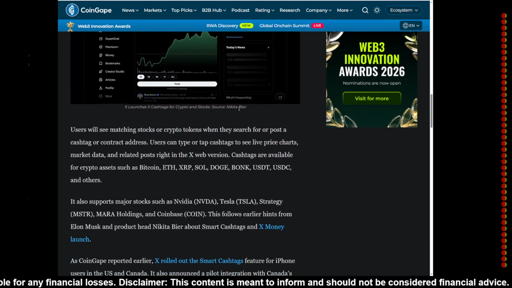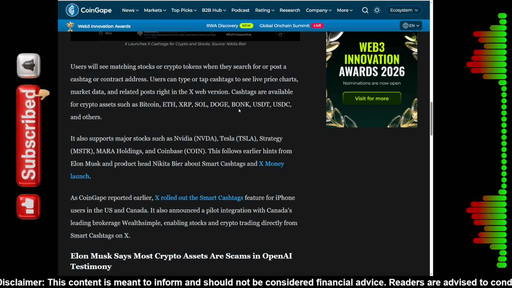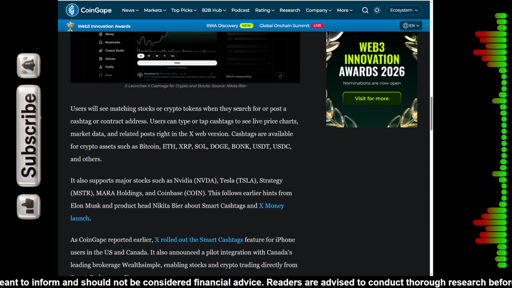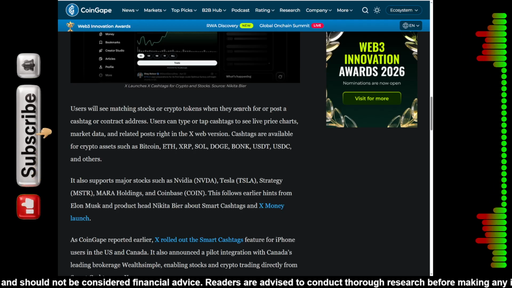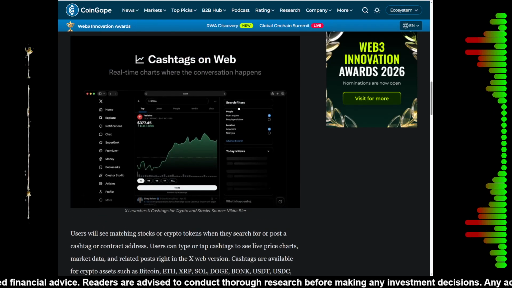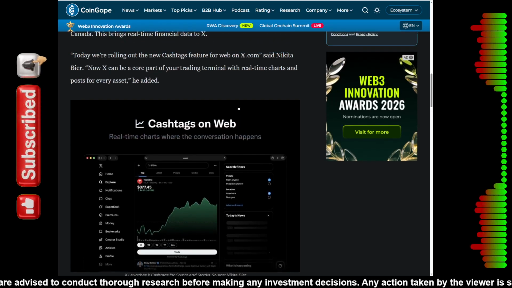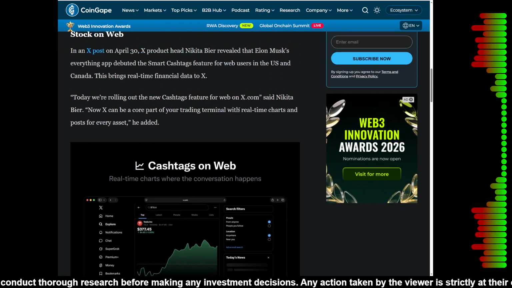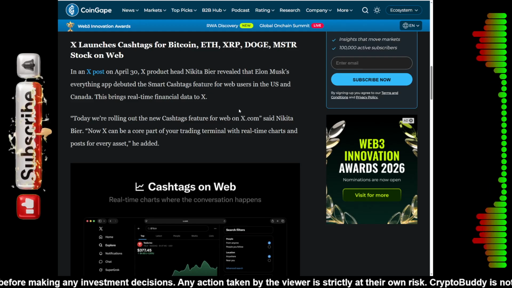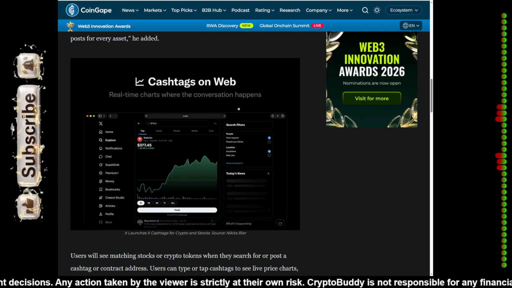So, on the support for MSTR and MARA, X is focusing on institutional crypto. It's not just about the coins. The new hashtag feature supports major crypto proxy stocks like MicroStrategy, MARA Holdings, and Coinbase, or COIN. This is a huge signal that X is targeting the serious investor, not just the meme coin hunters.